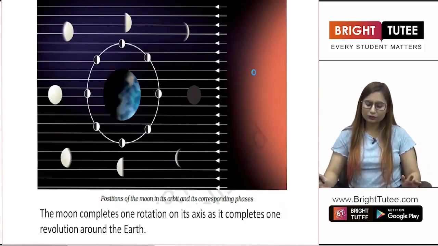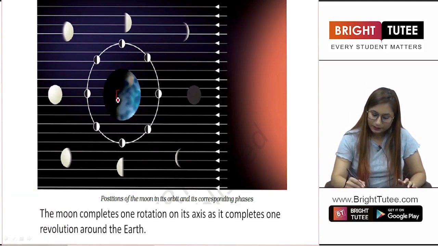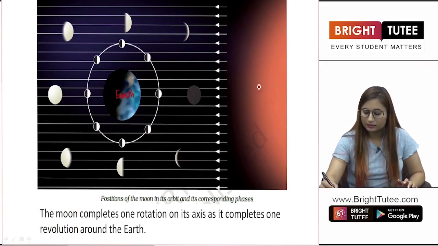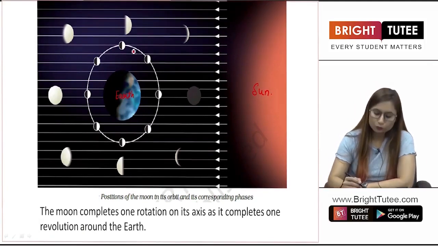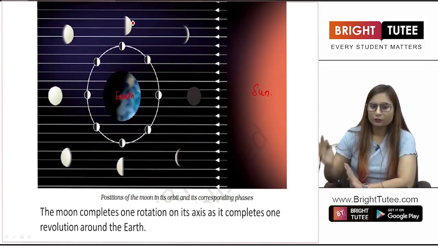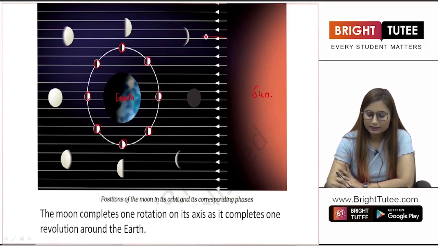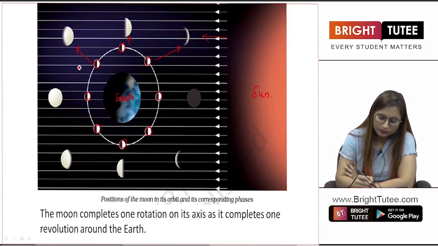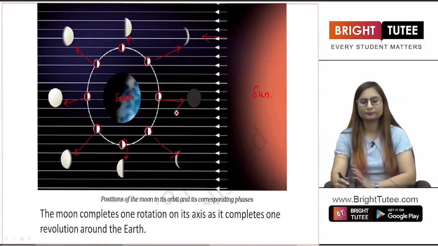There is a picture in front of you. This is the planet Earth. Planet Earth is present here. This is sun, right? Now students, this is basically the moon. What is happening? This is the moon revolving around the earth, right? Now what is happening? These are the sun rays. This refers to this one, and so on for each of the rays. Now what is happening?